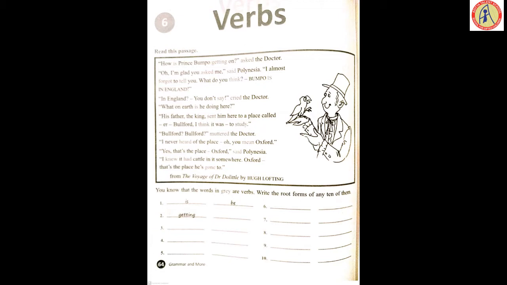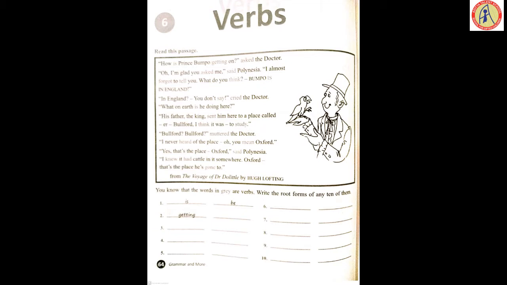So this is a small passage from The Voyage of Dr. Dolittle by Hugh Lofting. Now what is our task? The grey words are the verbs. Write the root form of any 10 of them. There are many verbs given here.